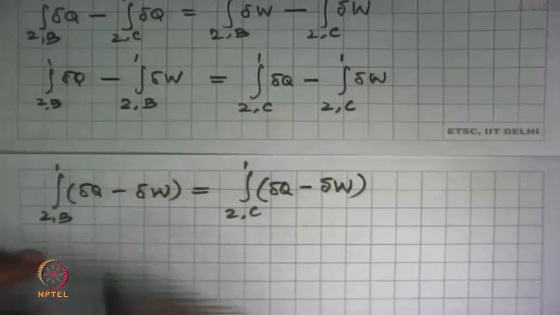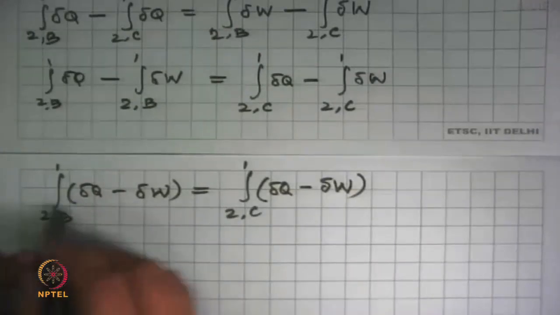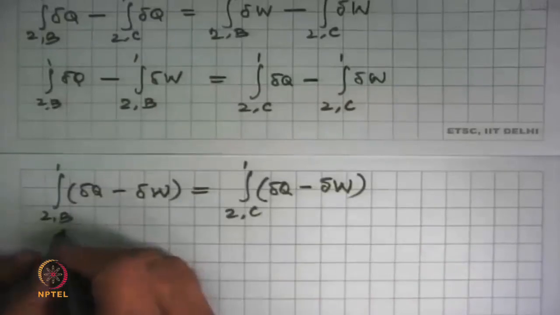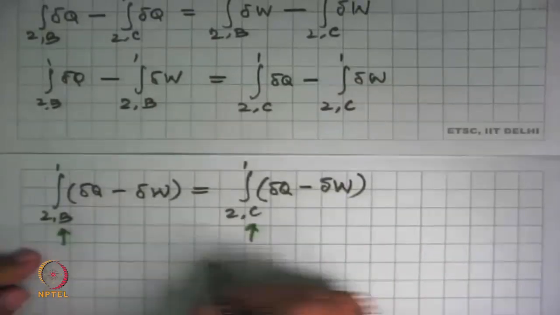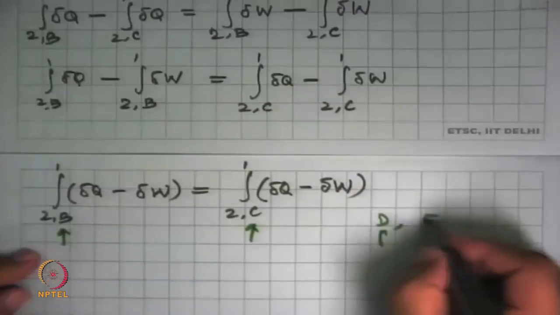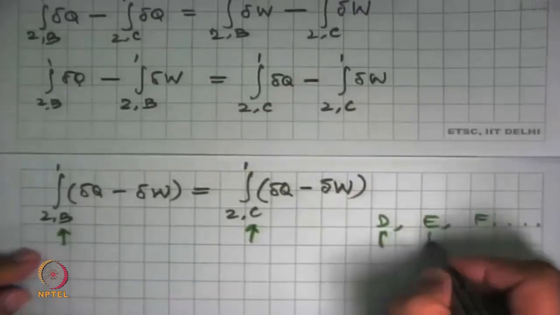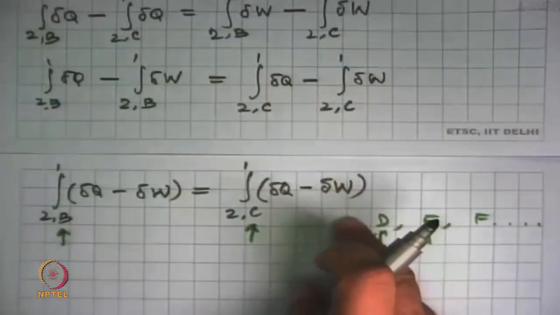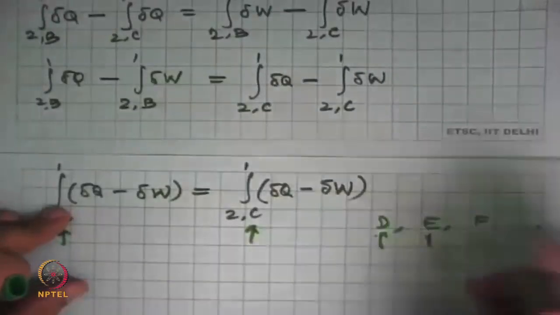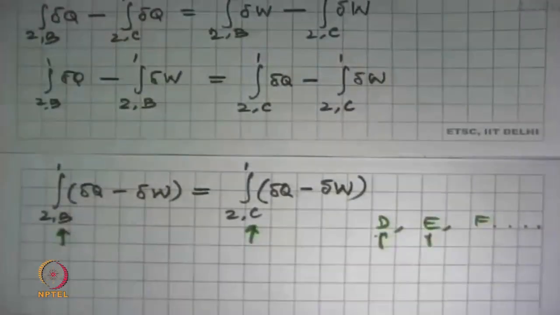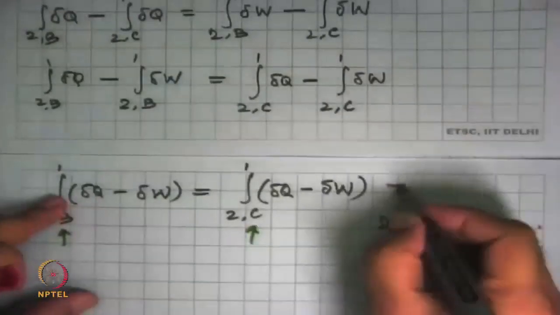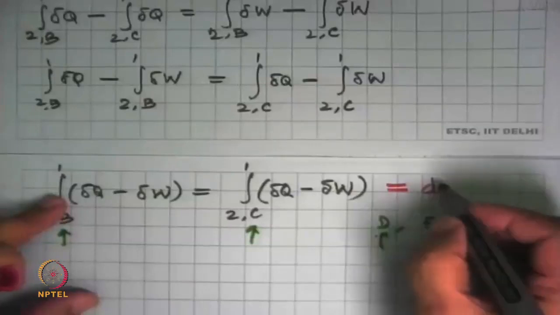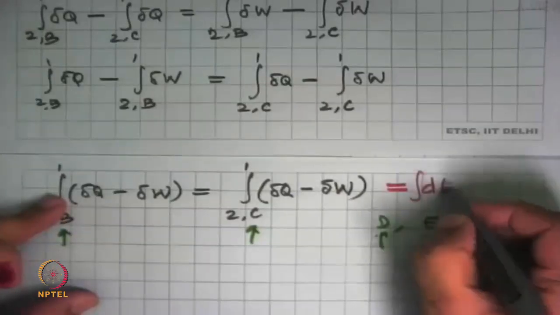And what it tells us is that if these two are equal, whether you went along path B or path C or any other path D, E or F or anything like that, the value of this integral will be constant. That's the thing coming out of this little arithmetic. And that's what we will call a constant that does not depend on the path. So this can be put down as an exact change, integral dE.